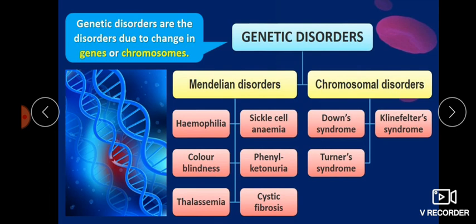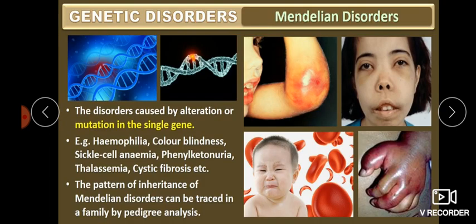Under Mendelian disorders, there are different examples: hemophilia, sickle cell anemia, color blindness, phenylketonuria, thalassemia, cystic fibrosis. All these things we are going to discuss. Then in chromosomal disorders: Down syndrome, Klinefelter syndrome, Turner syndrome, then different ploidies. We will discuss chromosomal disorders in our next class, but Mendelian disorders we will look at today.